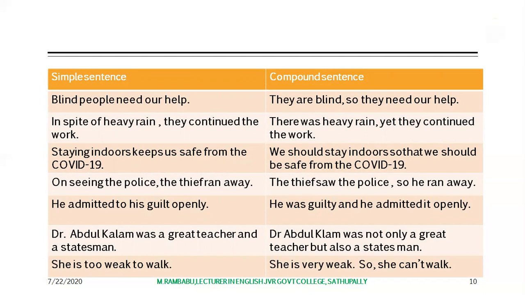But whenever we convert it into a compound sentence: they are blind, so they need our help. They are blind is one main clause. They need our help is another main clause. These two main clauses are joined here with the coordinating conjunction. So it has become the compound sentence here. They are blind, so they need our help.